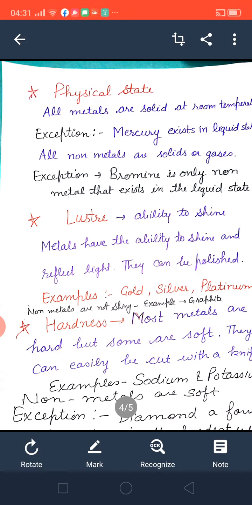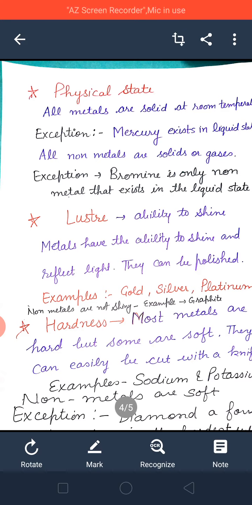So we will discuss metals. All metals are solid at room temperature. Why have we written here room temperature? If we heat them, then they can melt also. The change from the solid state into the liquid state. So at room temperature, all metals are solid.